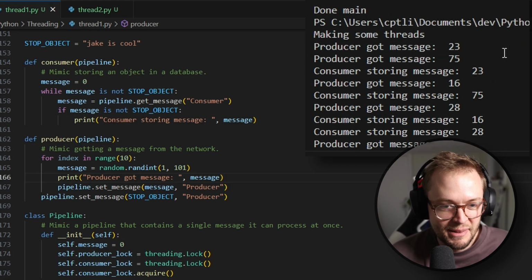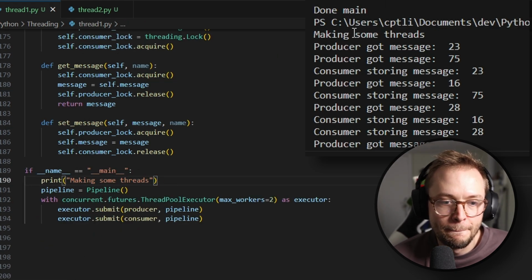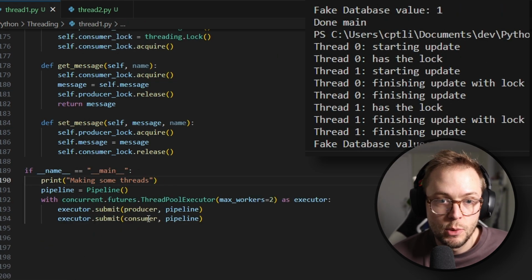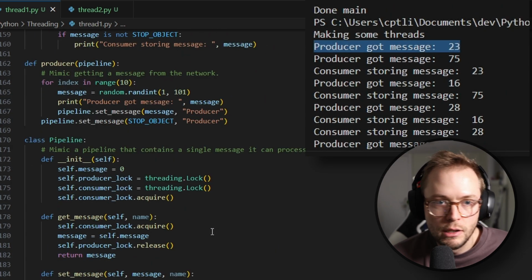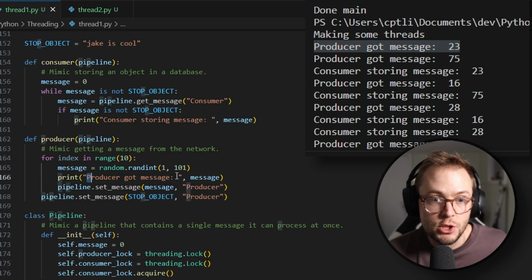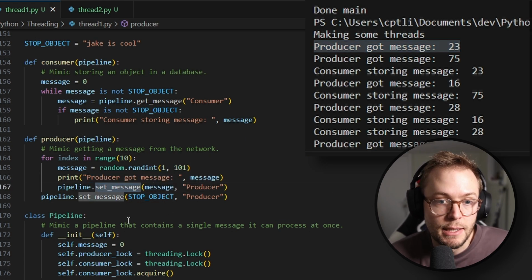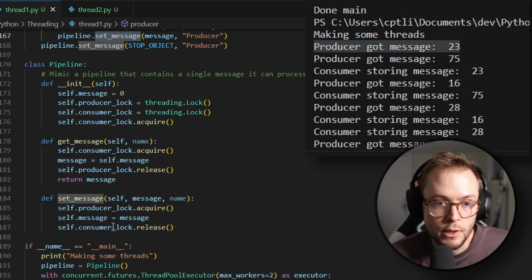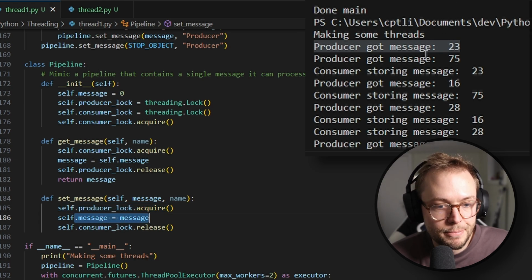Let's scroll up. Okay, first thing we see is making some threads, classic. Then we see producer got message 23. Oh, sorry, I'm scrolling around, struggling. Producer got message 23. Okay, that's great. Then it's setting the message, which means we are then calling this, getting the producer lock. We then set the message within the pipeline.